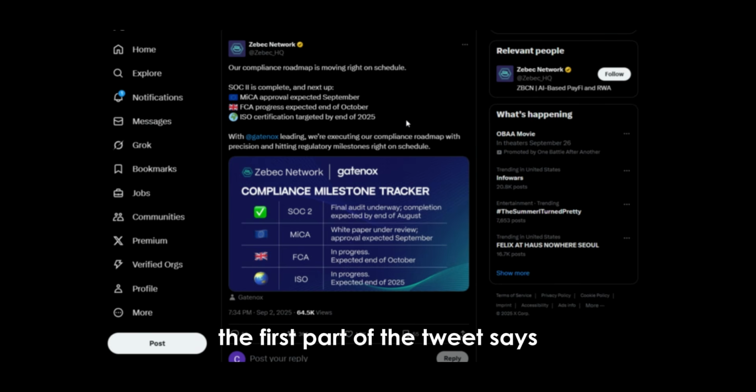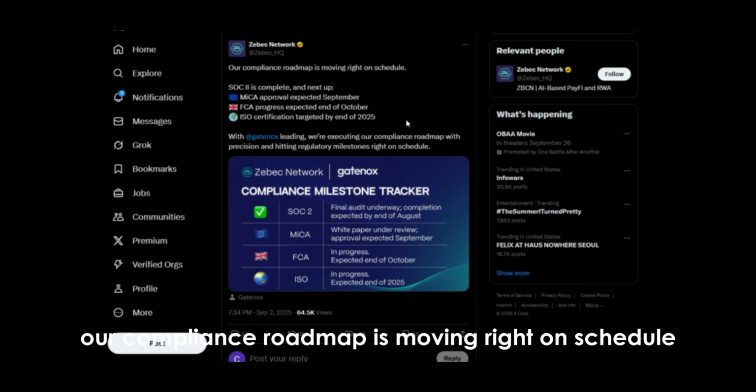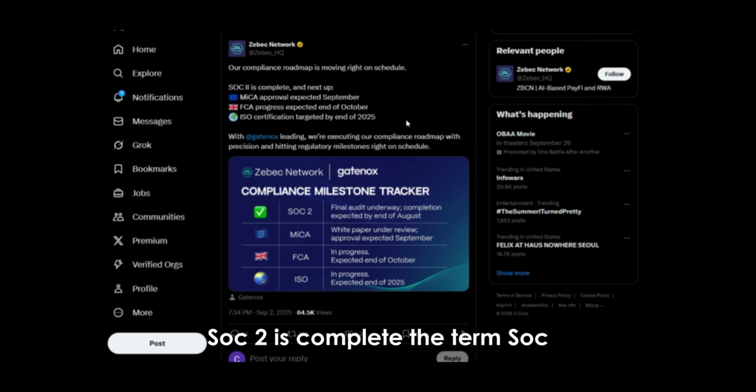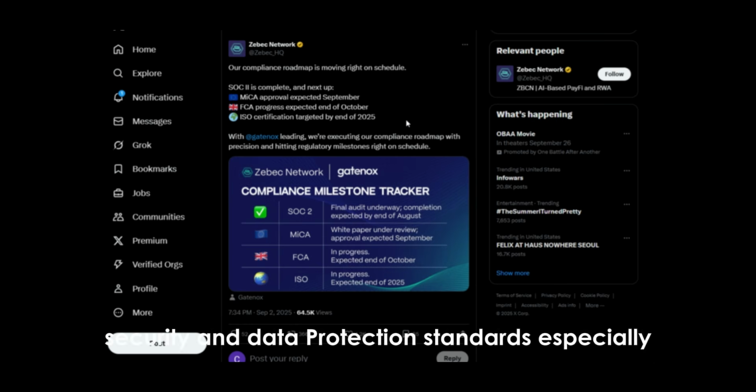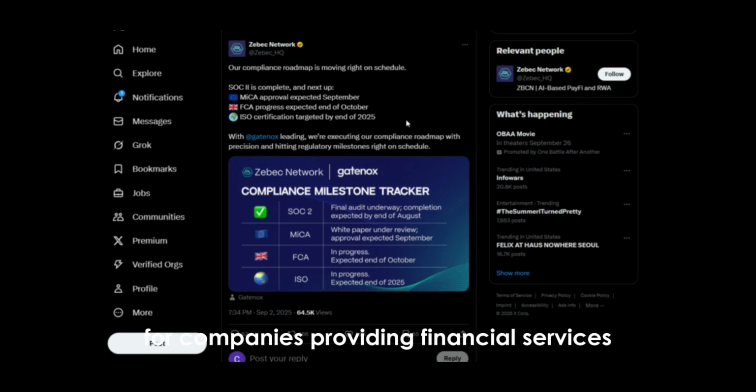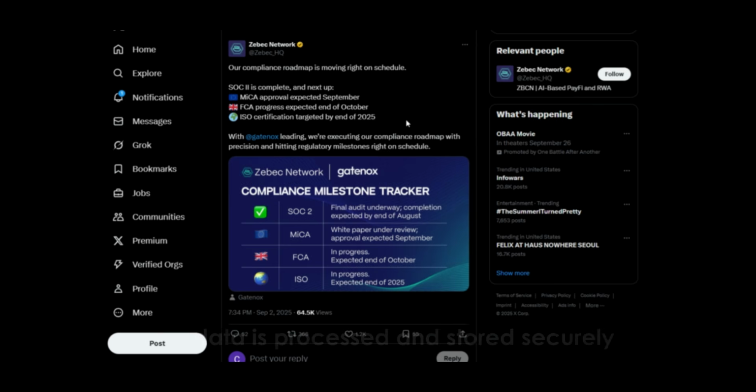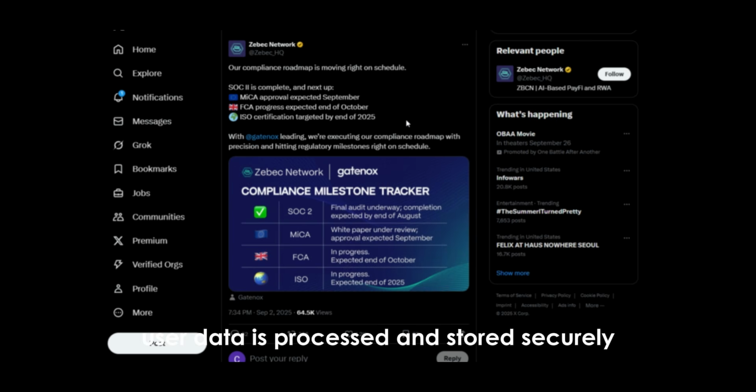The first part of the tweet says, "Our compliance roadmap is moving right on schedule. SOC2 is complete." The term SOC2 refers to an important certification that covers information security and data protection standards. Especially for companies providing financial services, SOC2 is an audit report that proves user data is processed and stored securely.